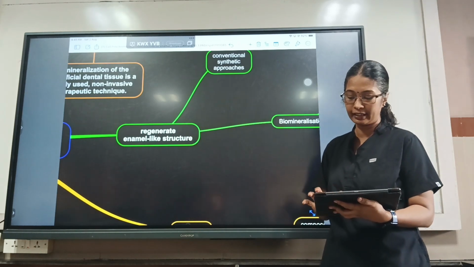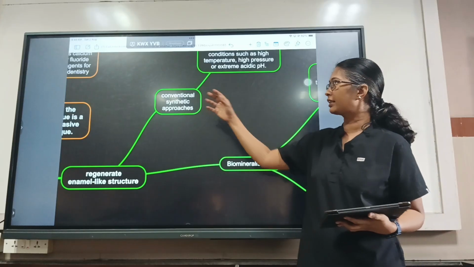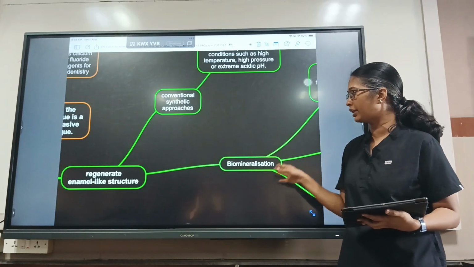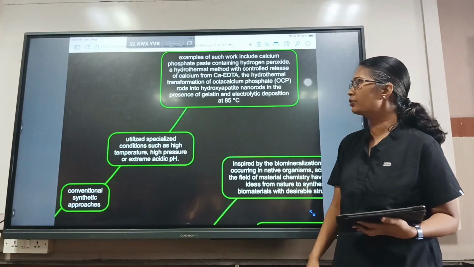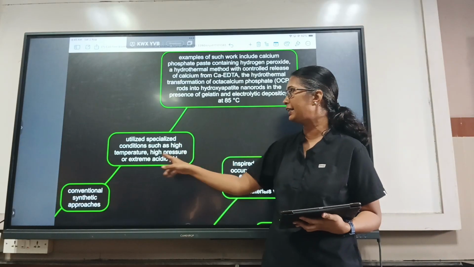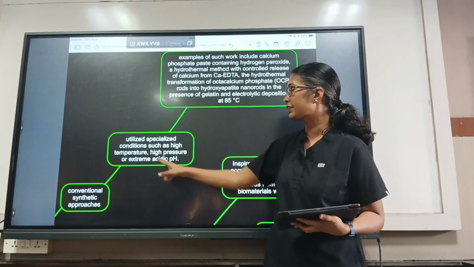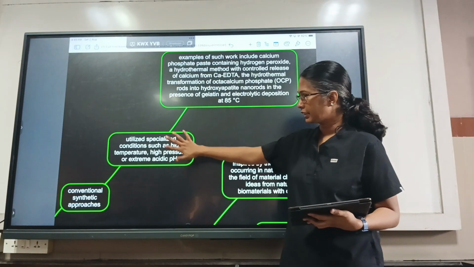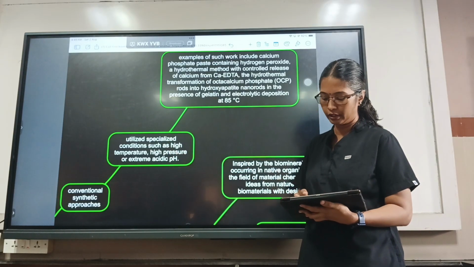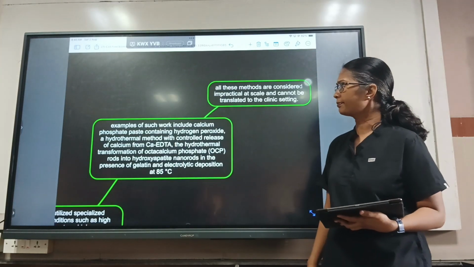How do we regenerate? There are two methods. One is the conventional synthetic approach and another one is biomineralization. So in the conventional synthetic approach, they use specialized conditions such as high temperature, high pressure or extremely acidic pH. We will talk about this later. They use these three methodologies to synthesize the enamel.